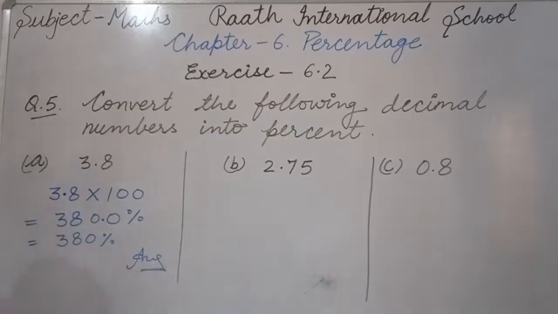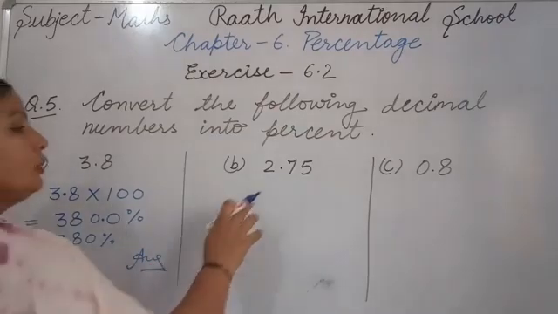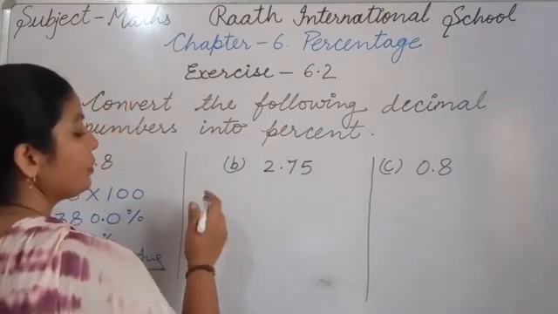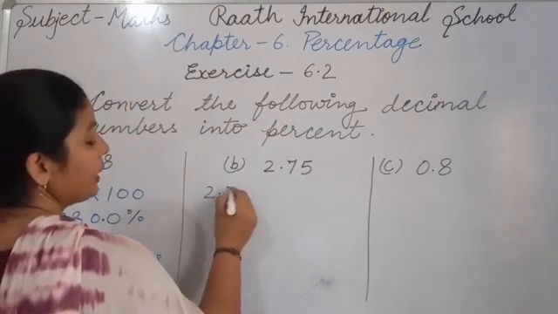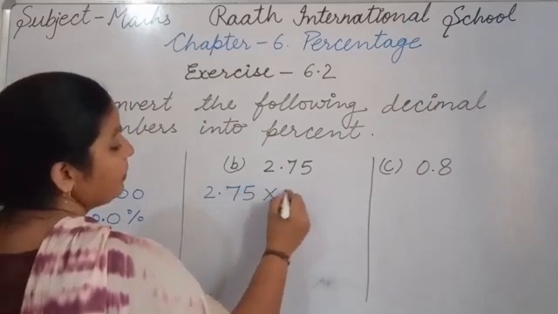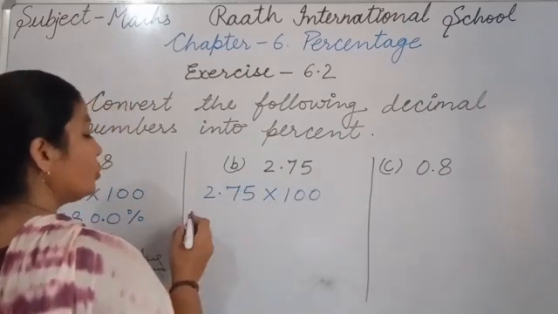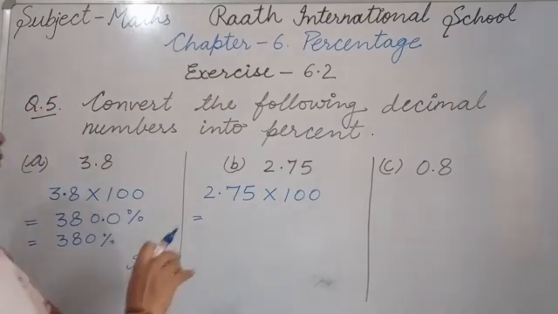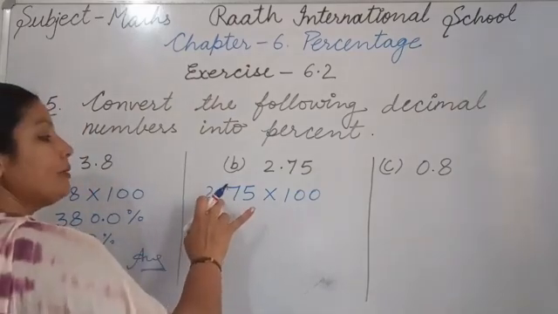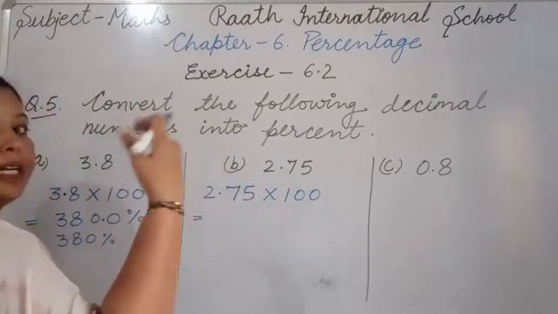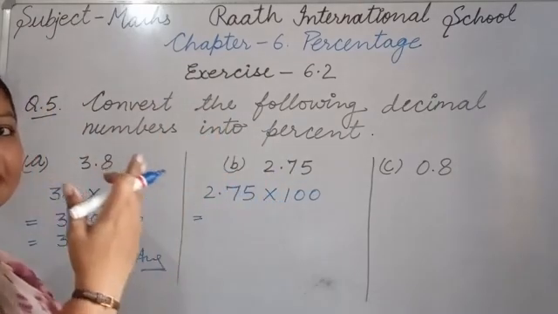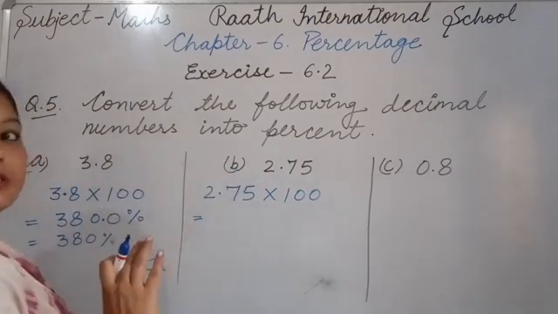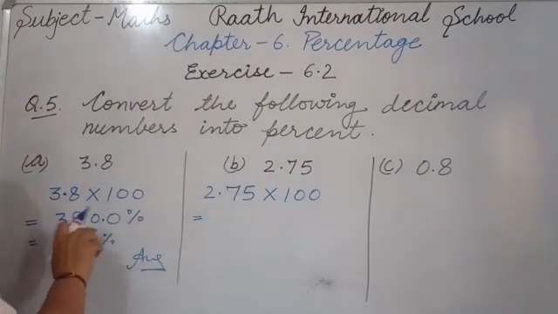Now it's the B part. There is given 2.75. The same applies here also. 2.75 multiplied by 100. As I told you in the decimal chapter, whenever we multiply by 100, the decimal moves 2 places to the right side. So directly you can write your answer also, and you can follow this as you wish.